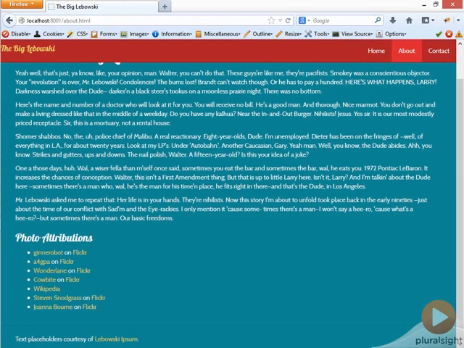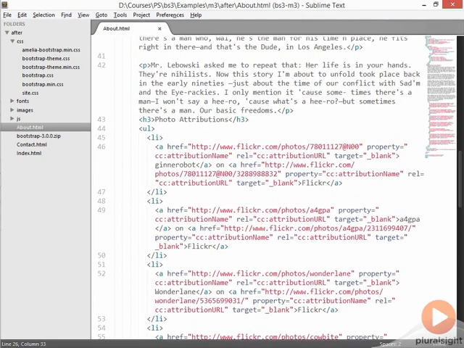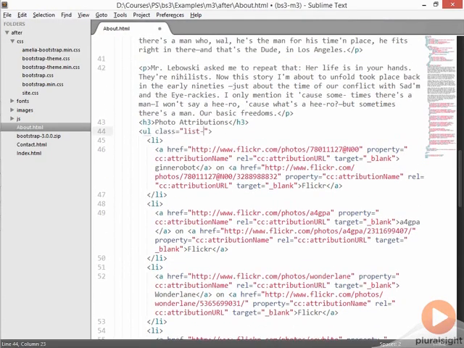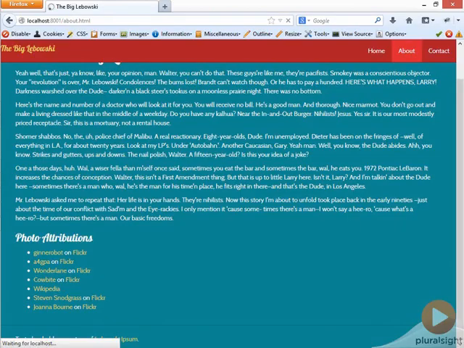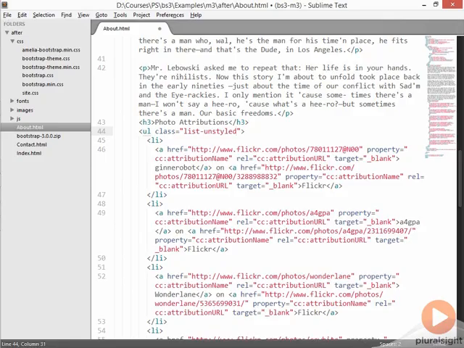But Bootstrap has some special classes that will help us make some decisions about how we want this to be shown. If we look at this unordered list and simply put list-unstyled, this will leave the list, but it will get rid of the indentation as well as any of the bullets themselves. So sometimes you want to use the structure of an unordered list, but you don't want it to really look like a bulleted list. Another option here is list-inline.